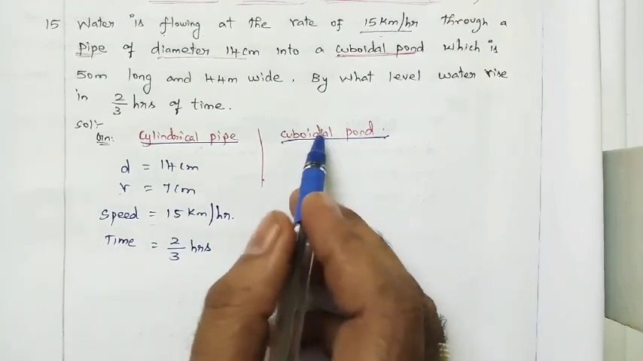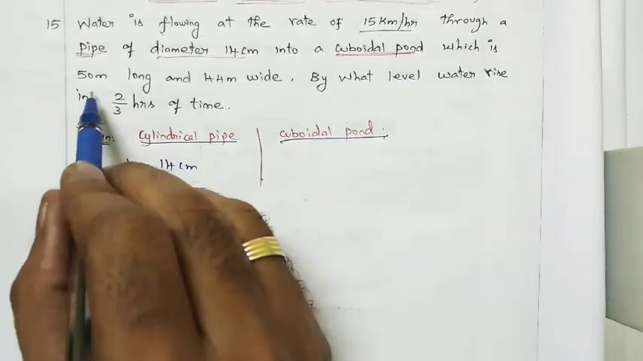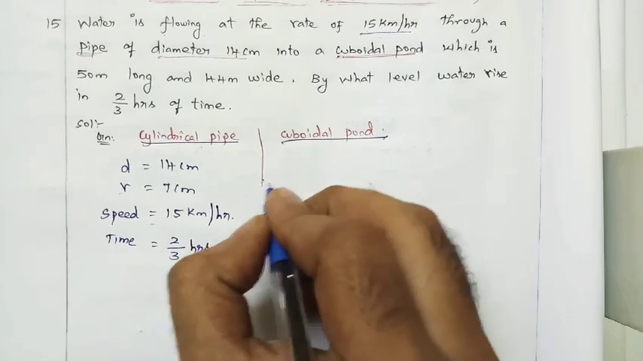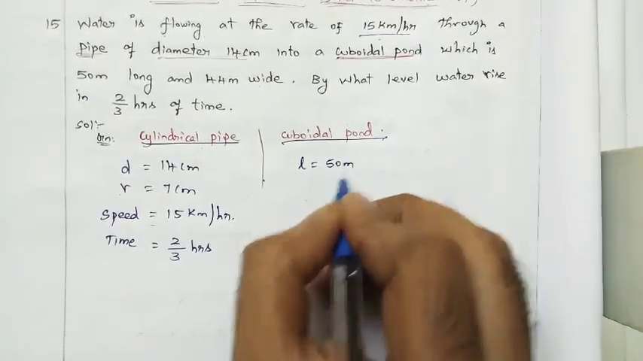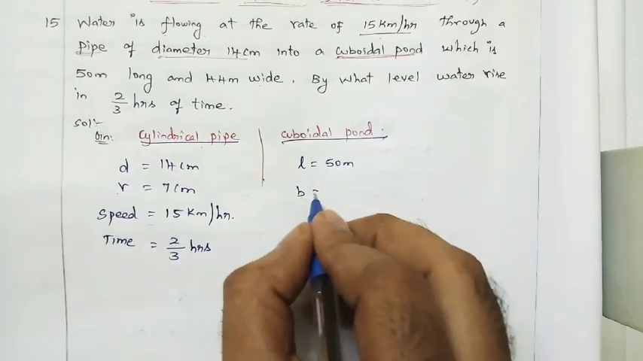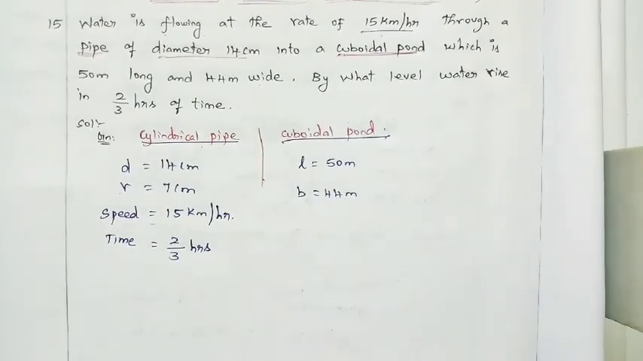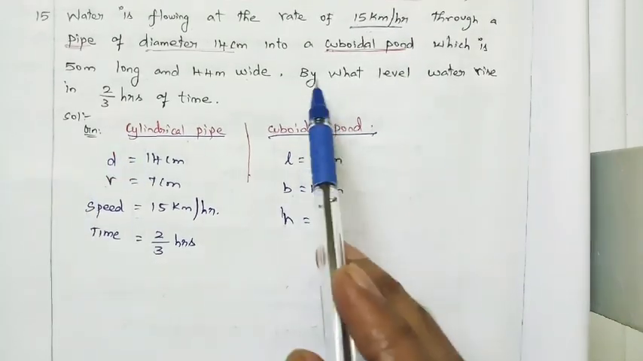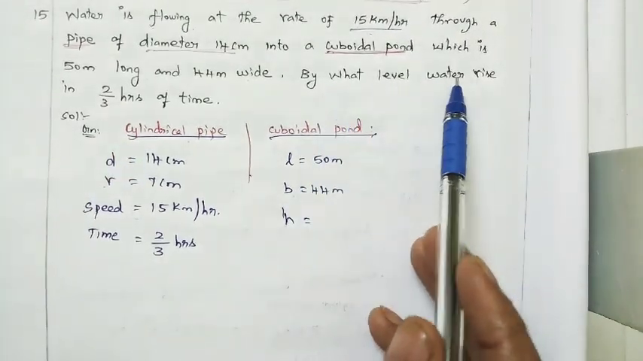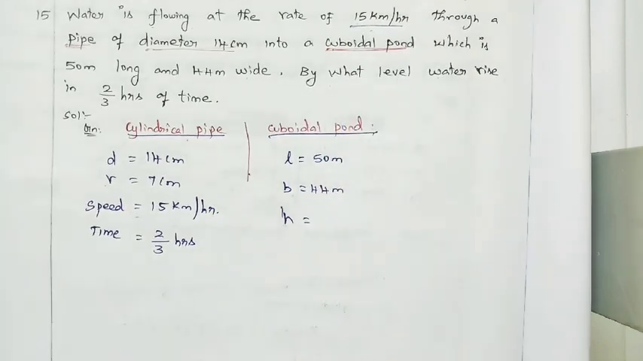Next, the cuboidal pond. Further, what things do we have? It is 50 meter long and 44 meter wide. So the length of the cuboid is equal to 50 meter, and wide is nothing but breadth. Breadth is equal to 44 meter. For finding the volume, what do we need? Height only, h. That is what we want to find. See, by what level water rises is nothing but the height of the water.